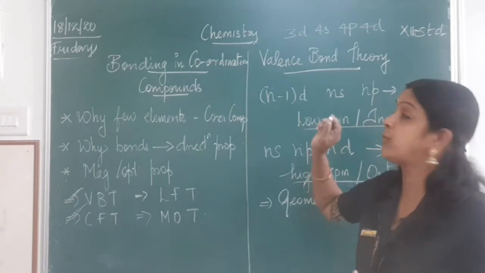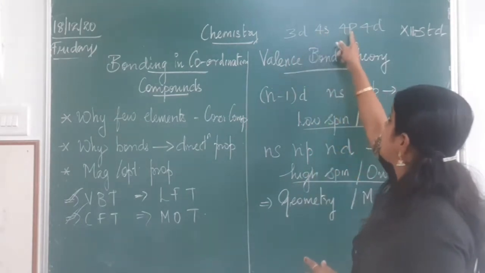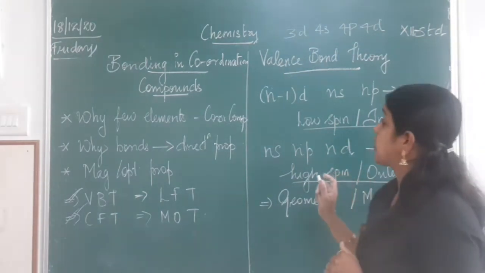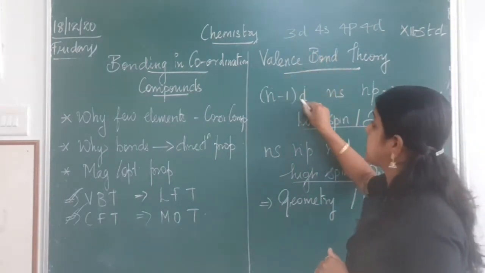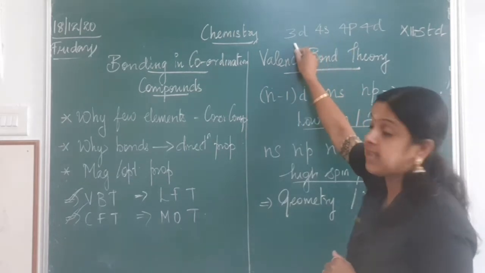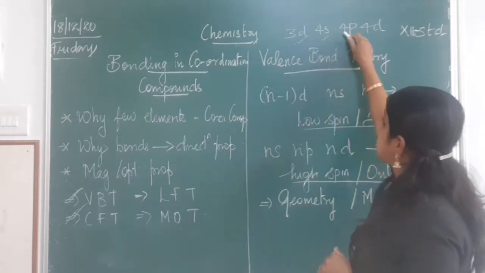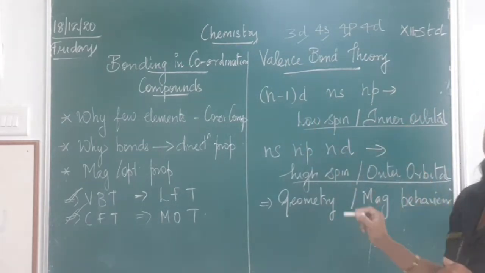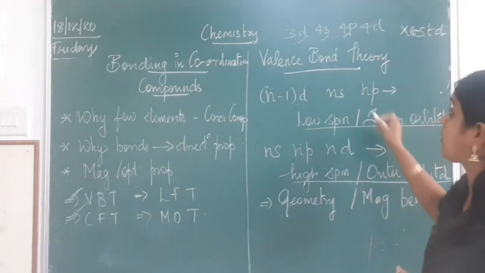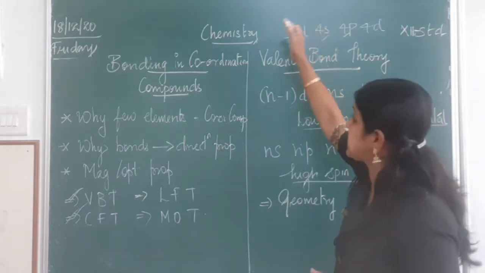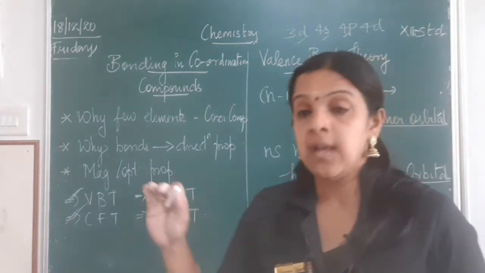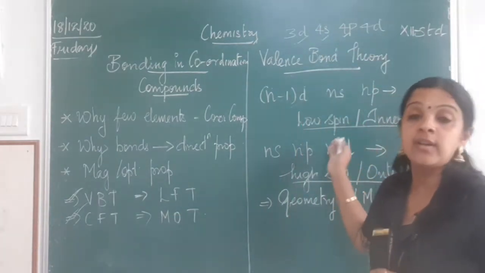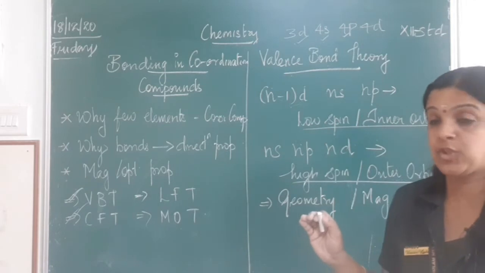Children, listen very carefully. When I say (n-1)d, that is 4 minus 1 is 3d, so 3d, 4s, 4p. When those orbitals take part in the hybridization, we call it inner orbital, because the orbital which is inside is taking part in the bond formation. So, you call it inner orbital or low spin hybridization.